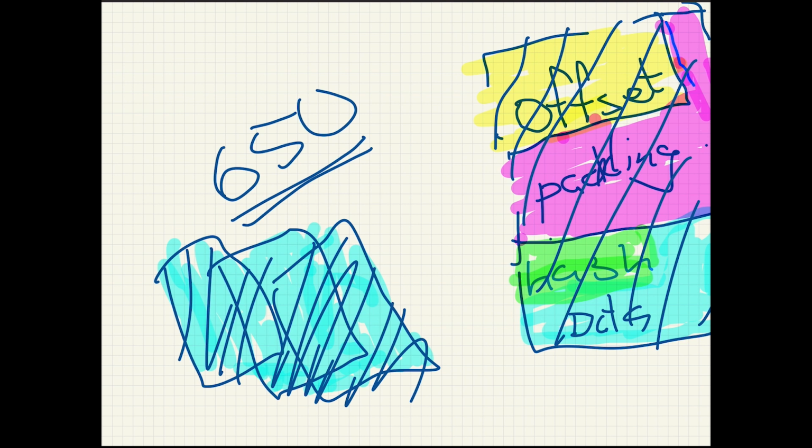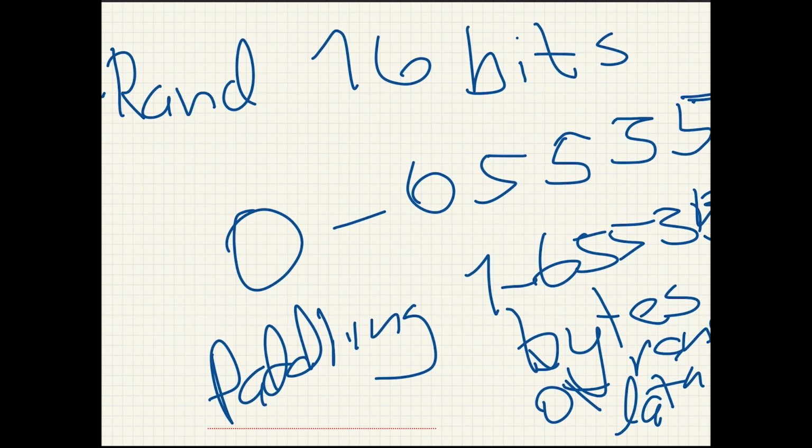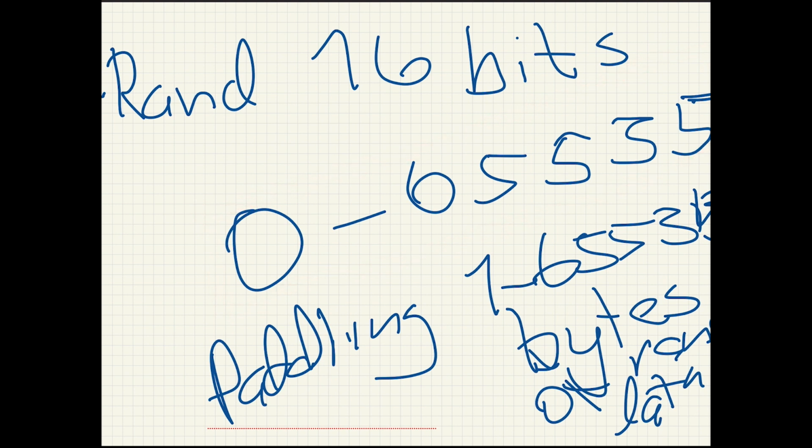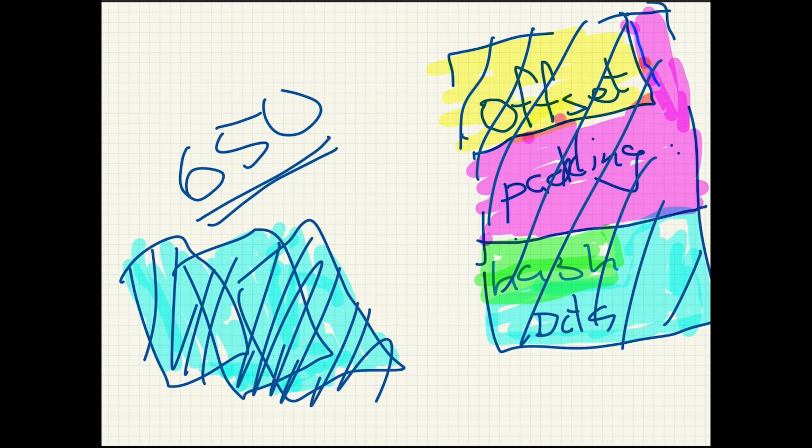Either we have the correct key and we get the correct offset value, or we have the wrong key and we get any random number between 0 and 65,535. Oh, and let's say we did get it wrong, the wrong encryption key, and this number is, let's say, 30,000 or something.